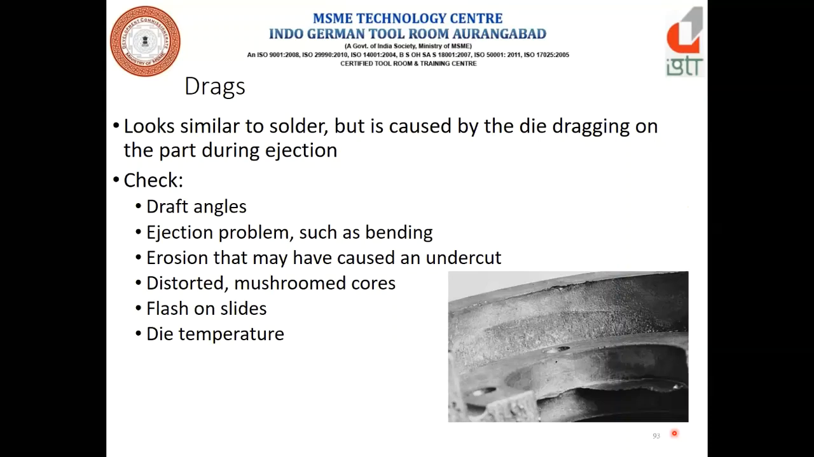From the maintenance point of view, we also have to check in between for erosion that may have caused an undercut. Because when erosion happens on the core pins or in the casting insert area, that erosion means the casting sticks on the insert, and because of that, the undercut also happens, right? Okay, thank you.